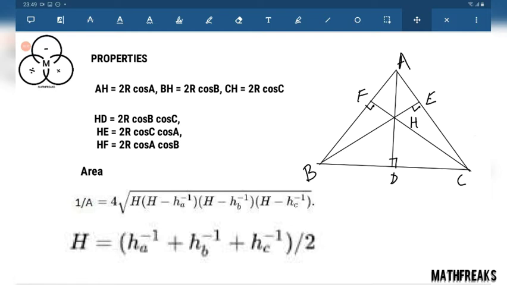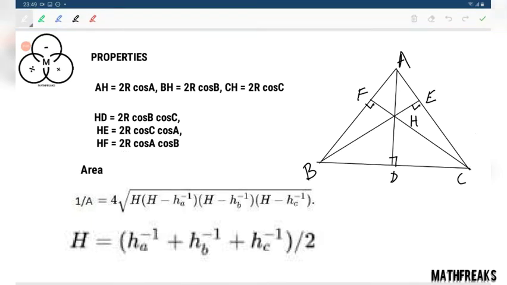Here come the properties of orthocenter. AH is 2R cos A. What is R? R is the circumradius.